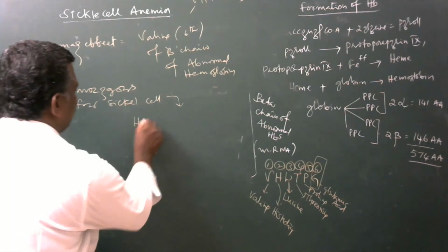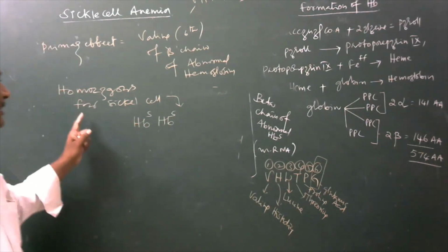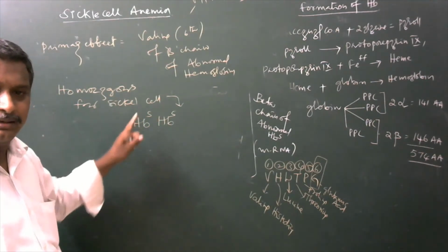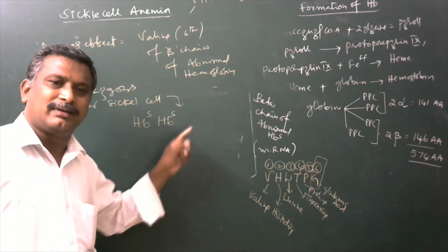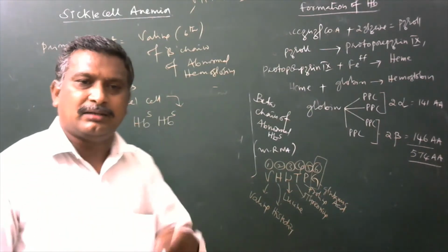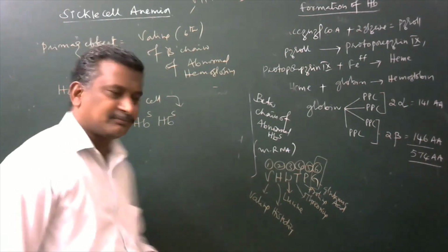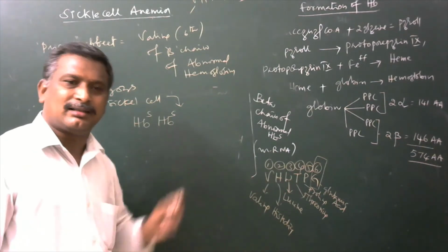The condition will be like this: HbS HbS, that is the homozygous condition for sickle cell anemia. Such people will die before they enter into their reproductive age or before maturation, due to the heavy loss of blood or anemic conditions, etc.